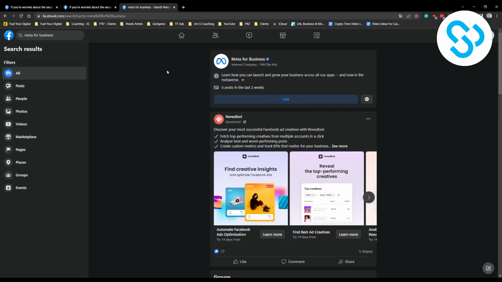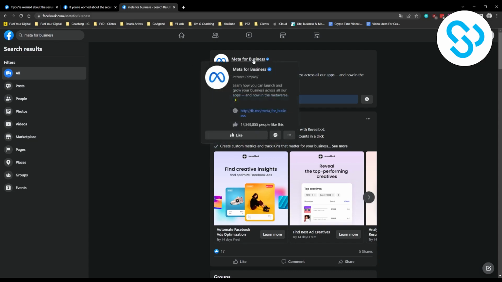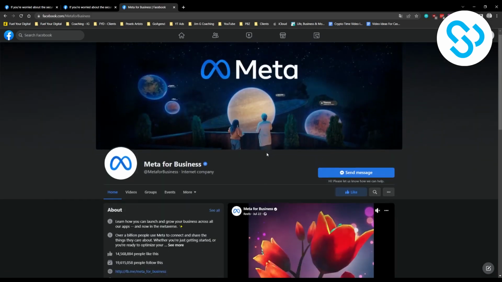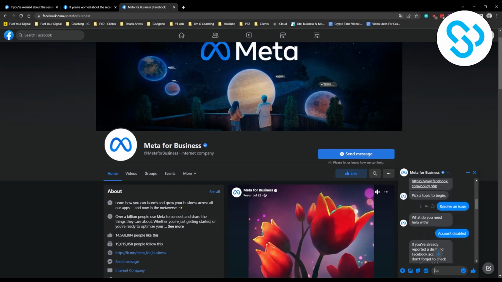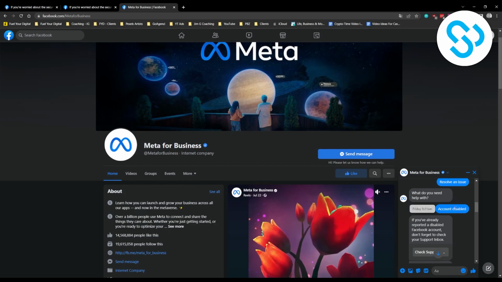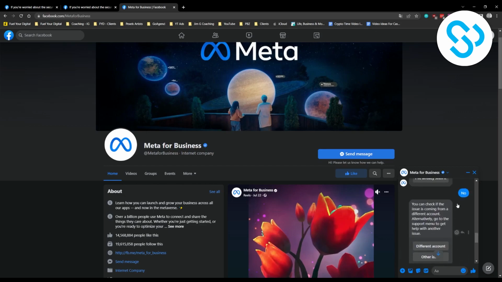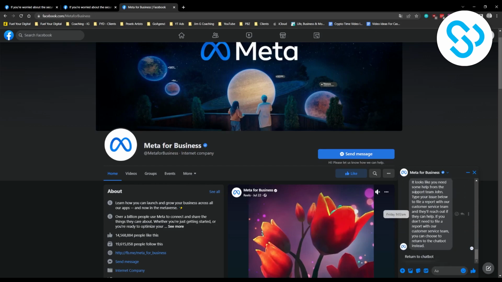Now the second way of recovering your account is again going through your friend's account and going to Meta for Business. And once you reach Meta for Business, you'll be able to send them a message, right? So as you can see, I already sent them a message right here. What you need to do is click Get Started and then click on Resolve an Issue and you can say account hacked, not disabled. I put disabled, but you can say account hacked and then you can say personal account and you can say no. For each of their questions, just say no, no.